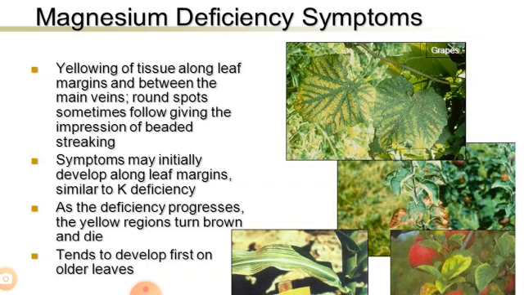Now, our next point is magnesium deficiency. In these pictures, we can see some magnesium deficient plants and symptoms related to magnesium deficiency. So what are the magnesium deficiency symptoms? First, magnesium deficiency in plants usually appears first on older leaves, showing that magnesium is mobile in the plant.